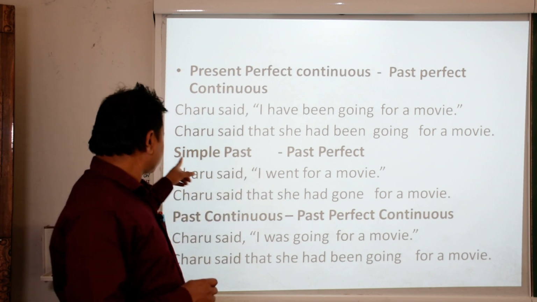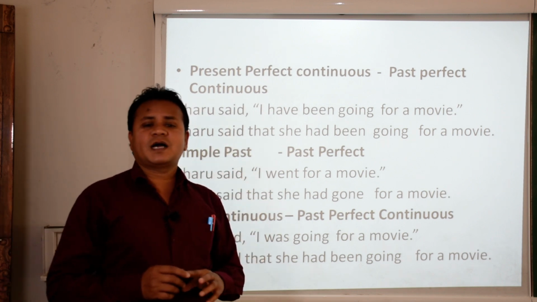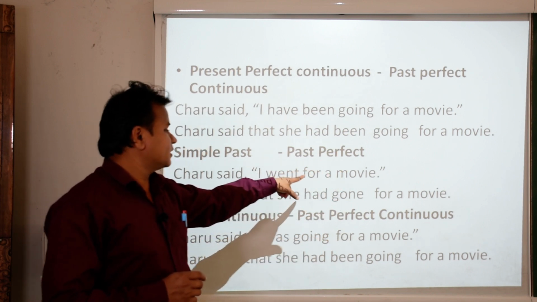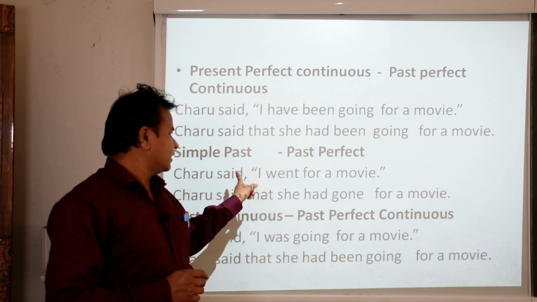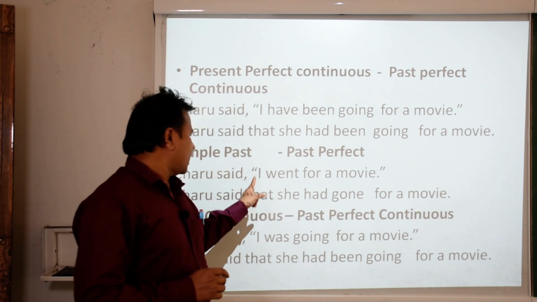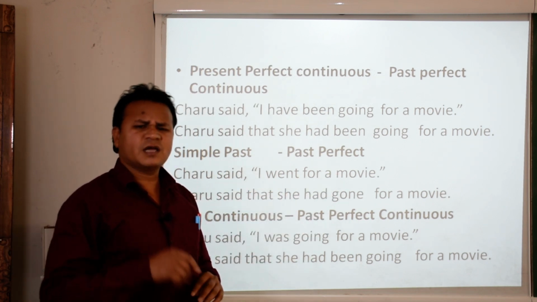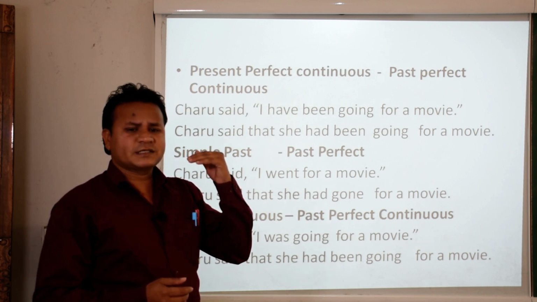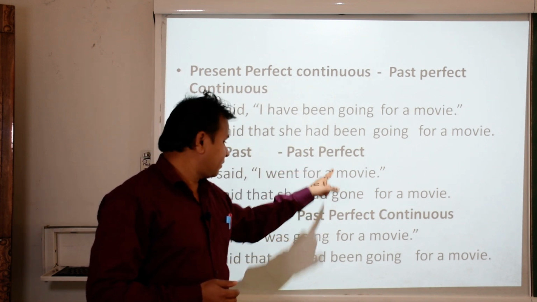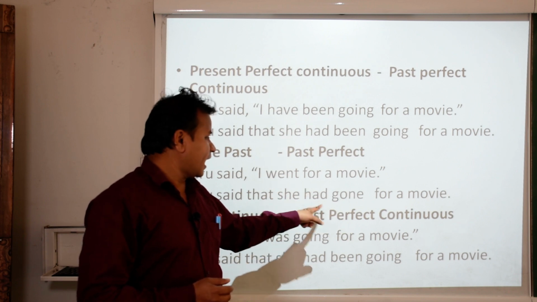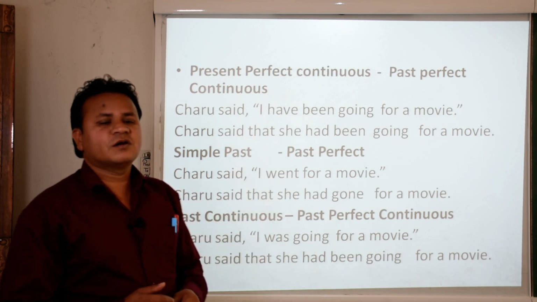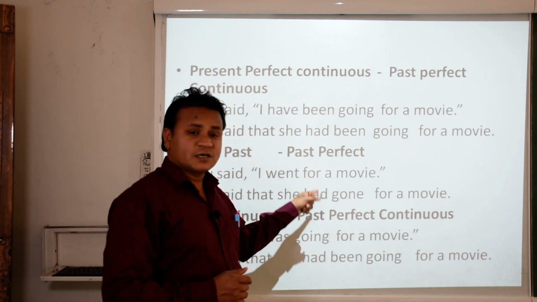Now, next rule, simple past. Simple past changes into past perfect. When the reported speech is in simple past, it will change into past perfect. Let us see how. Charu said, I went for a movie. Now, when it says I went for a movie, we have to change it into past perfect. How would it be? Charu said that she had gone for a movie. She had gone for a movie. This is the past perfect.